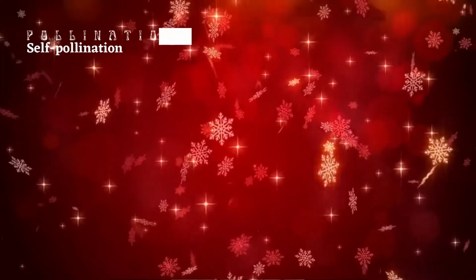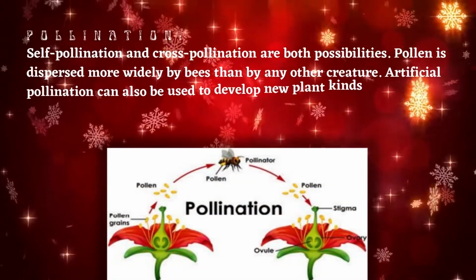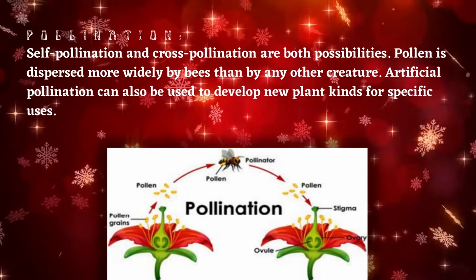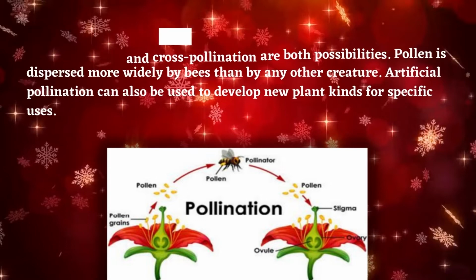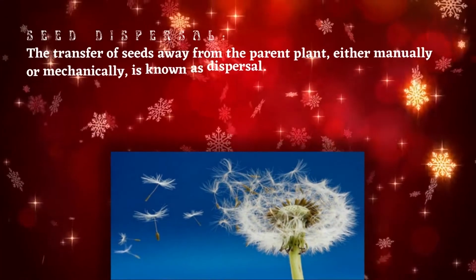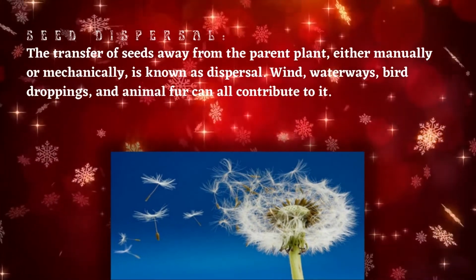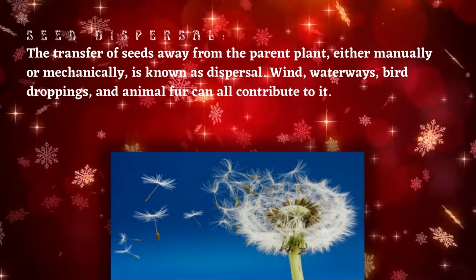Reproductive process. Pollination and cross-pollination are both possibilities. Pollen is dispersed more widely by bees than by any other creature. Artificial pollination can also be used to develop new plant kinds for specific uses. The transfer of seeds away from the parent plant, either manually or mechanically, is known as dispersal. Wind, waterways, bird droppings, and animal fur can all contribute to it.